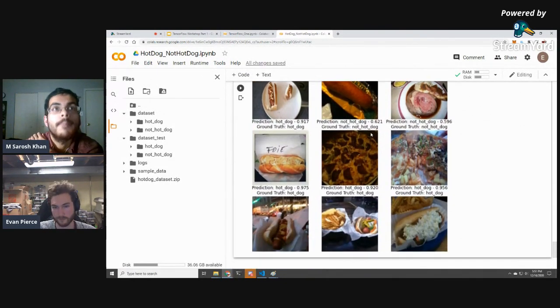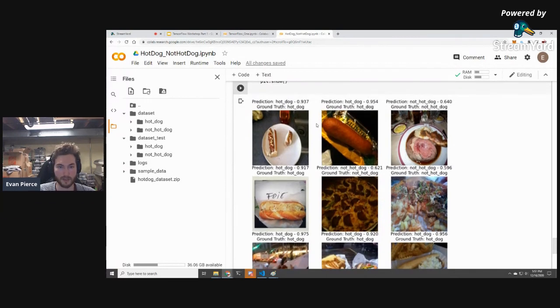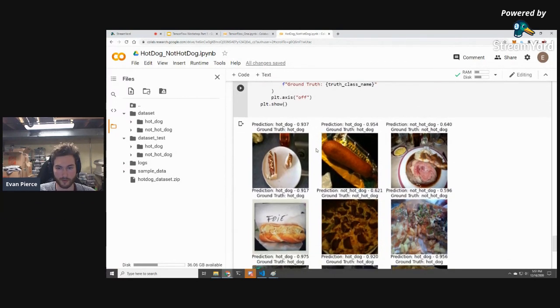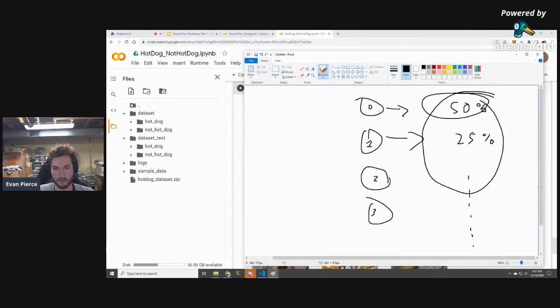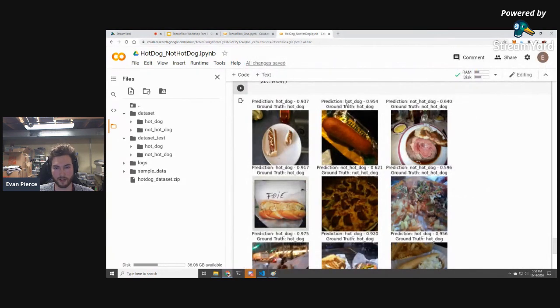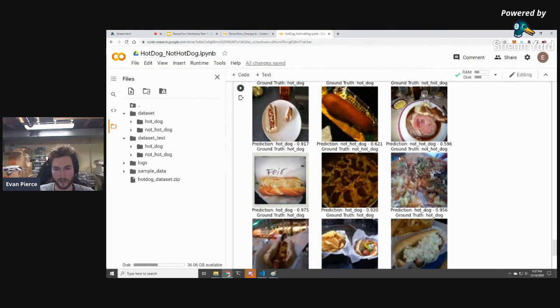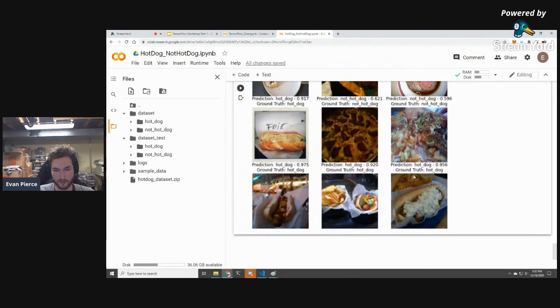All right, yeah, cool. But you can see what it's predicted and the ground truth. So we can see that our network's actually doing pretty good. For this picture, it predicted that it was a hot dog, and it is a hot dog. This was the value that came out. So if we go back to our picture, for this node, the hot dog node said, I'm 95% confident this is a hot dog. And you can see that we pretty much got everything right, which is really nice.